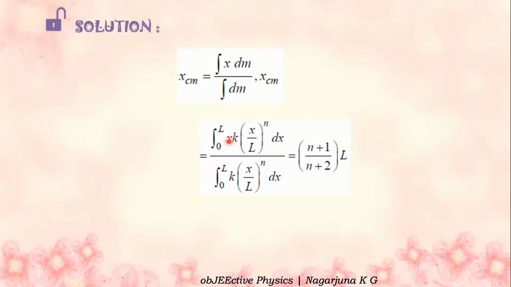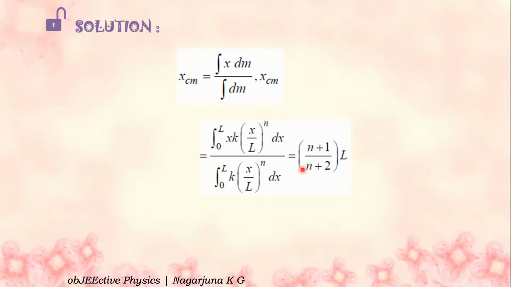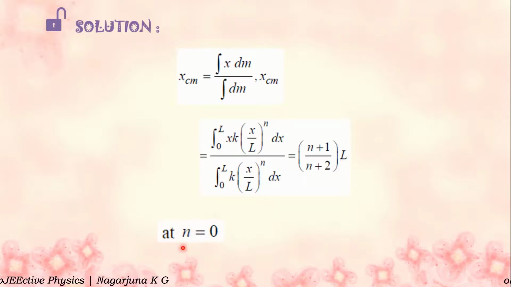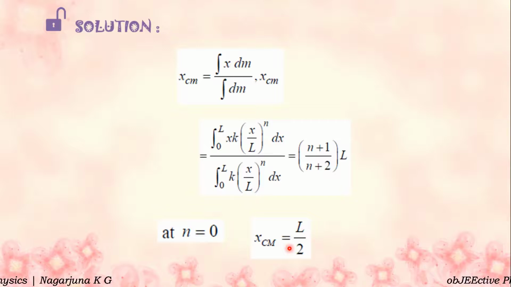So x stays as it is, and in place of lambda, the linear mass density, we put k into (x by capital L) whole to the power of n into dx, divided by integral 0 to L k into (x by L) whole to the power of n dx. This is only dm. By integrating the numerator and denominator and simplifying, we will get (n plus 1) by (n plus 2) into L. At n is equal to 0, in the numerator and denominator, 1 by 2 L remains. XCM is equal to L divided by 2.